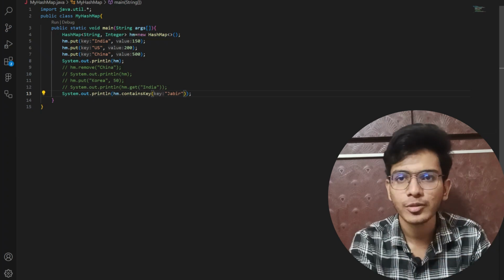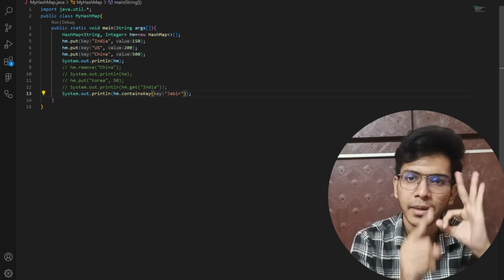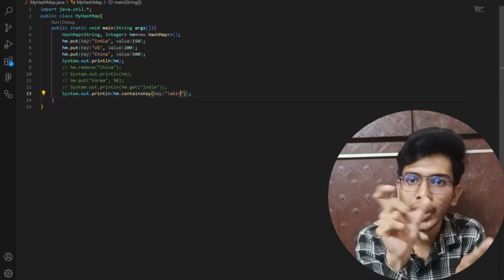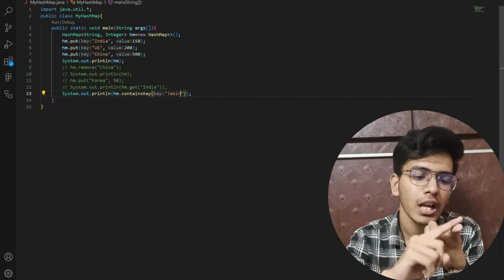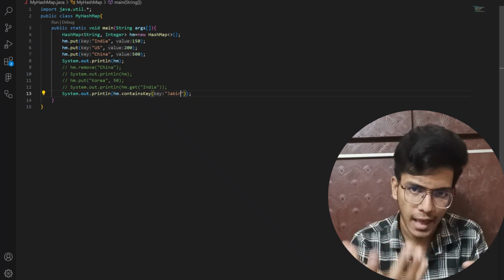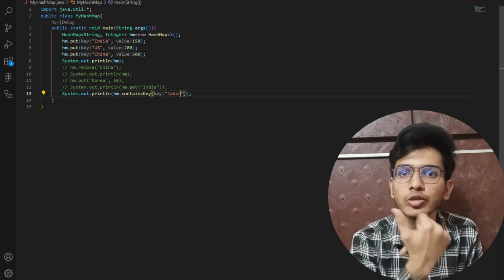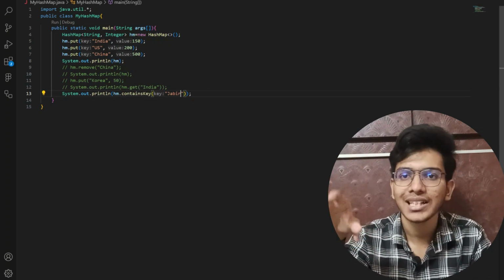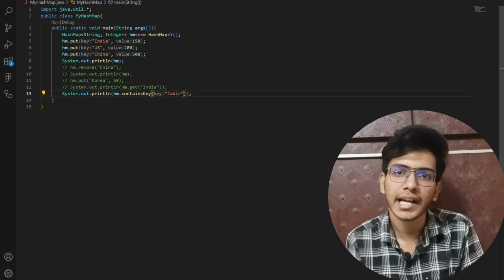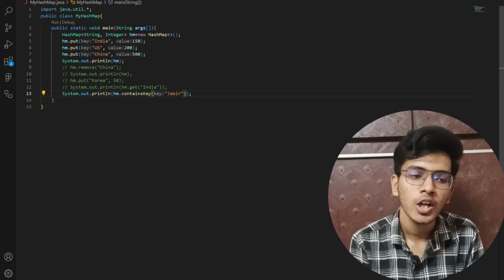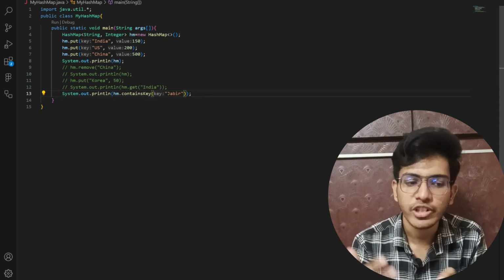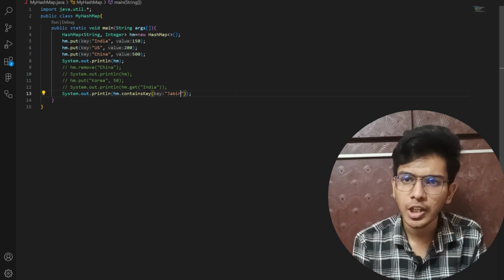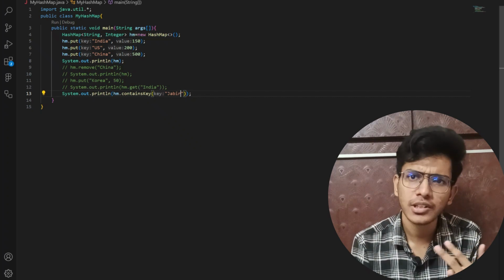How can I add? By using the put function. To get a particular element I use the get function. To remove a particular key I will use remove, and I will pass the key. Now if I want to check whether the given hash map is empty or not, then I will use isEmpty. And to get the size of a hash map, I will use the size function. Right, this is how we create and use a hash map in a Java program. I hope you have understood how we implement a hash map using the Java collection framework.